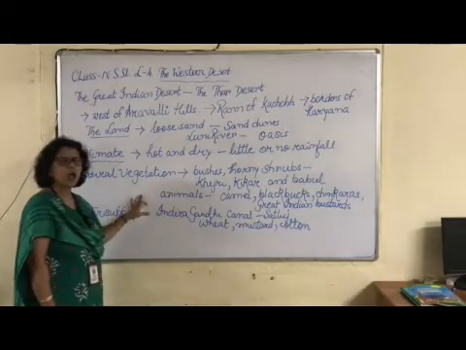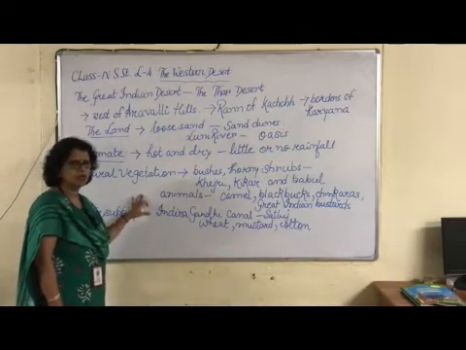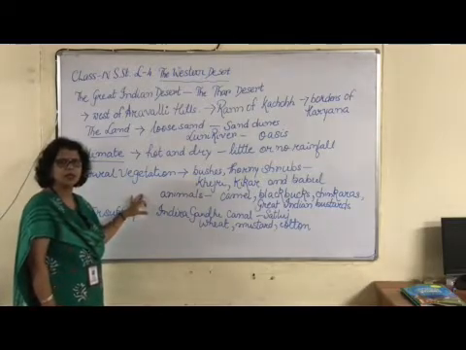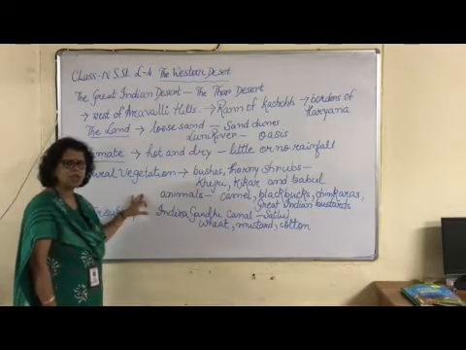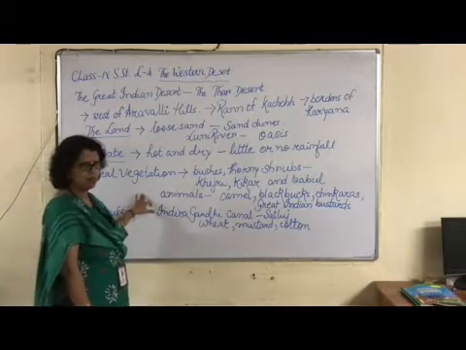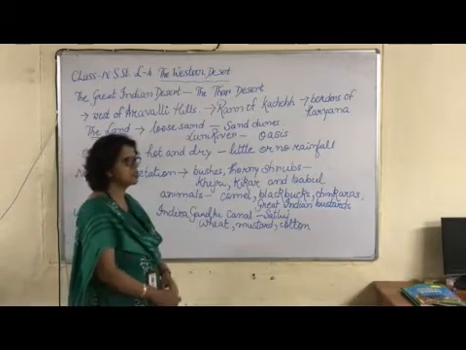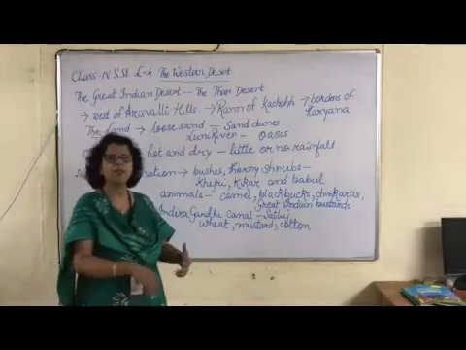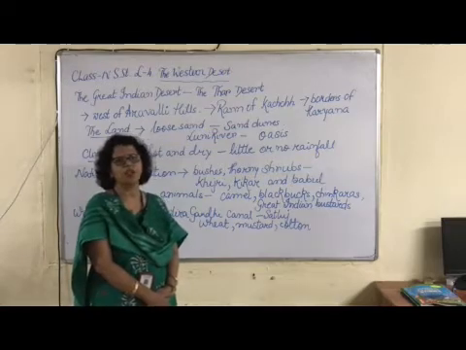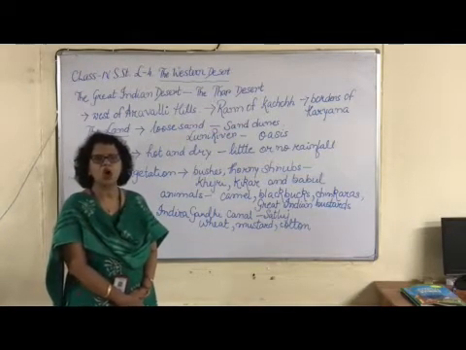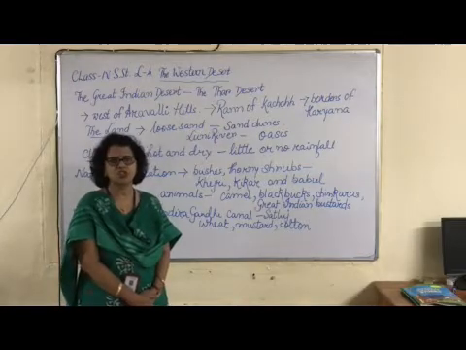Now coming to animals, the animal that strikes you is the camel. Yes. What is the camel called? The camel is called the ship of the desert. By the word ship, you will say there is no water. Yes, there is no water. The camel is considered the ship of the desert because it can survive in extremely hot weather.